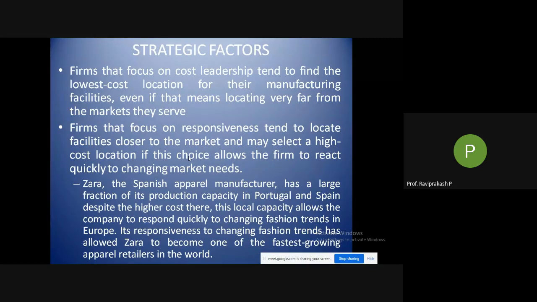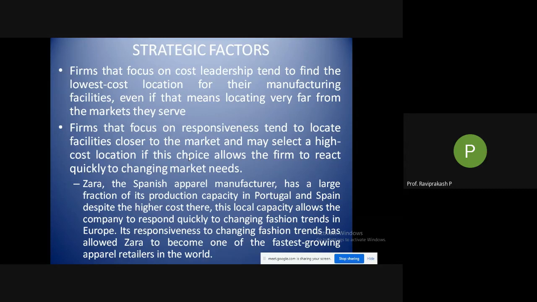Okay, so if you are very far from the market you are catering to, and some new trend has come, until it reaches you, it may be very late. There might be new players who have already entered and come up with different designs. So what Zara is doing is staying within the country or market where they are selling their products.